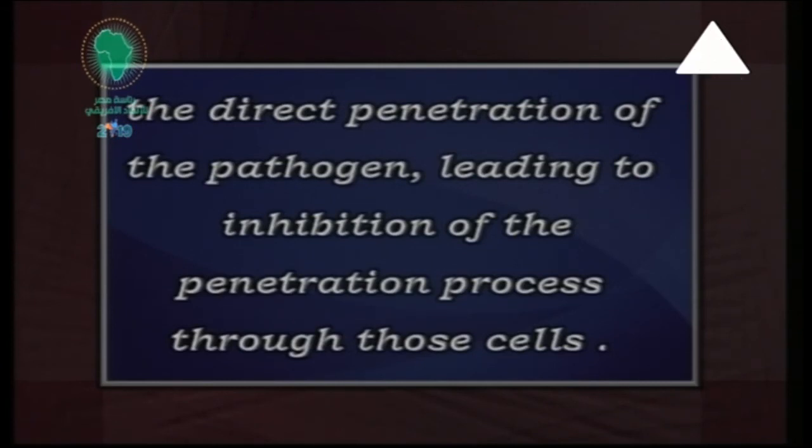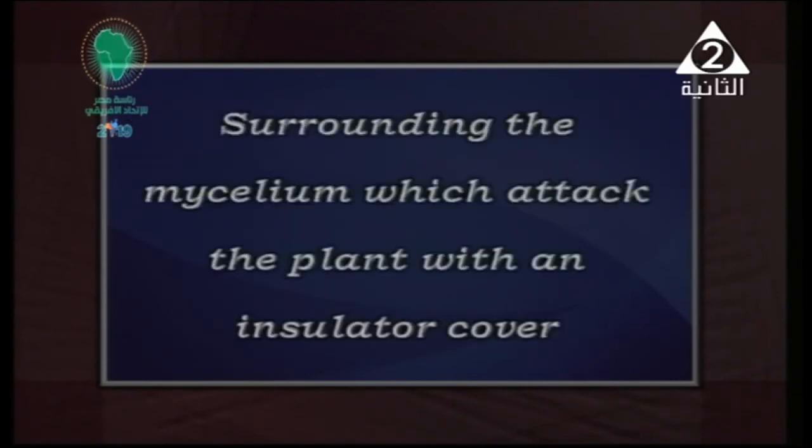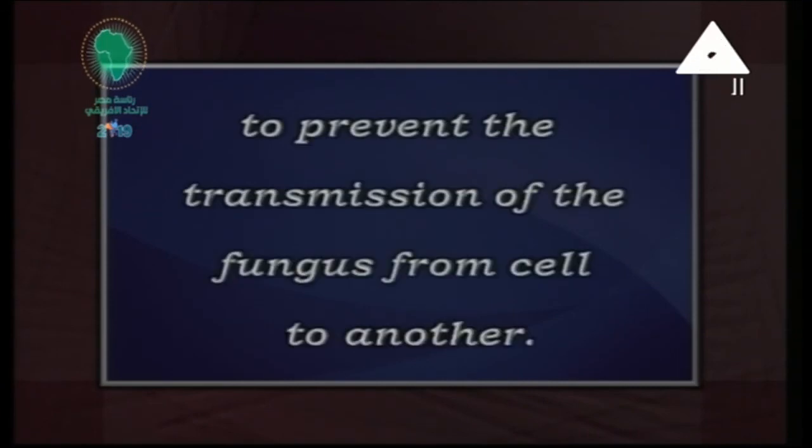structure or change in the cell structure. That may cause what? That leads to inhibition of the penetration. Inhibition means to decrease or to prevent the penetration process of the pathogen through those cells, and to prevent it from reaching surrounding or adjacent cells also, and also surrounding the mycelium, which attacks the plant, with an insulator cover, and also to prevent the transmission of the fungus from one cell to another.